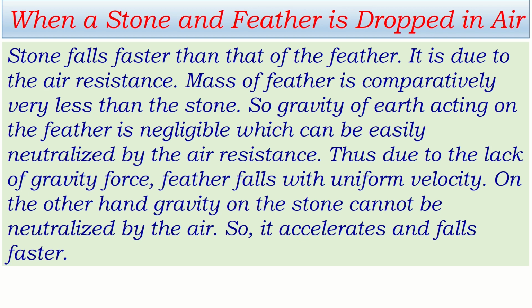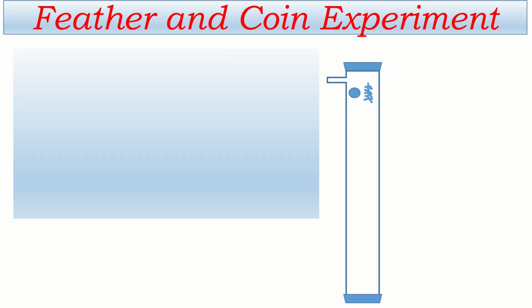So, it accelerates and falls faster. There is a famous experiment related to a feather and a coin. It was first done by Newton, and he took a 1 meter long glass tube and kept the coin and the feather inside the tube, and he quickly inverted the tube. What is found? The coin fell first and then the feather came later.